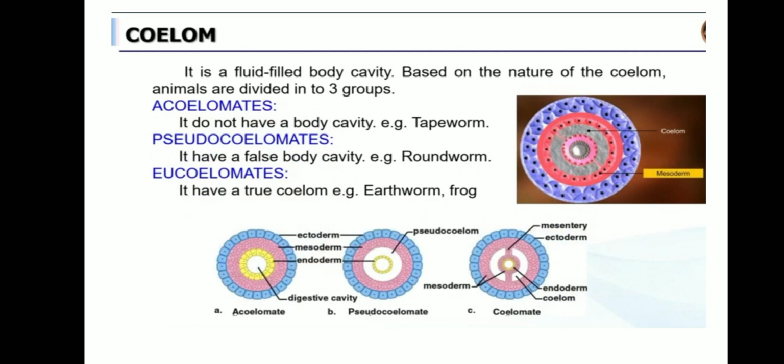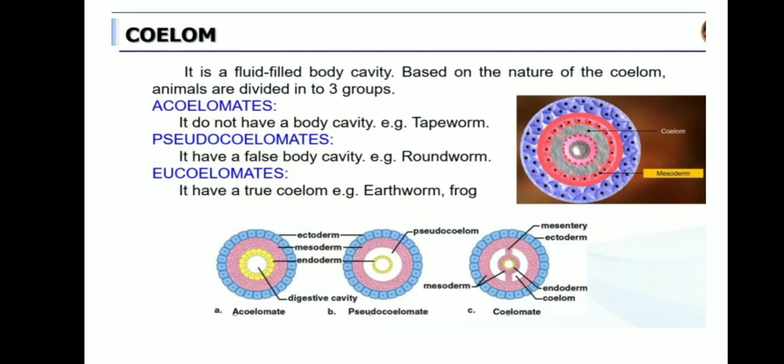Next picture you see, second picture, pseudocoelomate. The word pseudo represents false. It is having body cavity, but that is false because there is no true coelom present, so false body cavity. Example, roundworm. Third picture you see, eucoelomate. It is having true coelom, so that is eucoelomate.